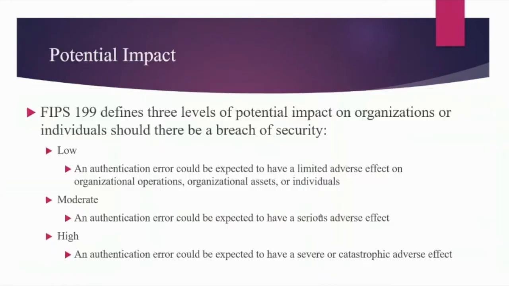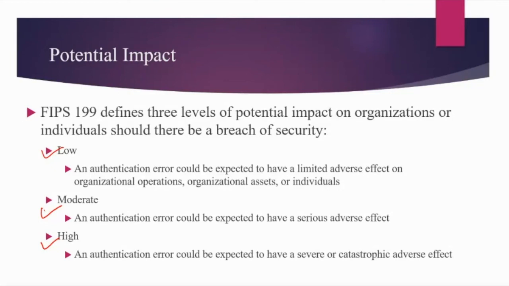Then the potential impact can be defined as low, moderate, or high, depending upon how it affects the organization. If there is very limited effect, we can consider it a low impact. It is moderate if there is some serious adverse effect. And it is very high if there is a severe or catastrophic adverse effect, like something life threatening.